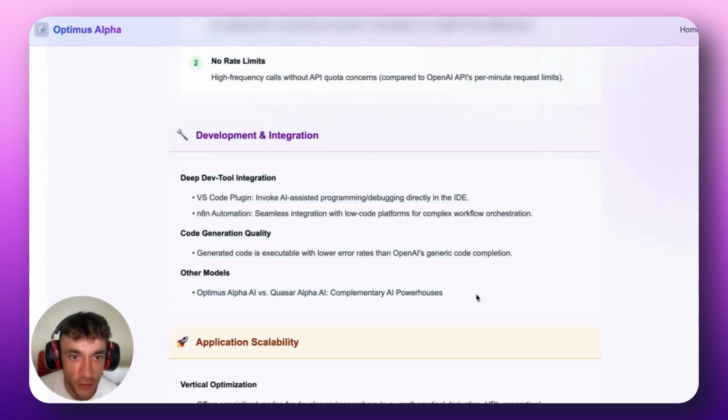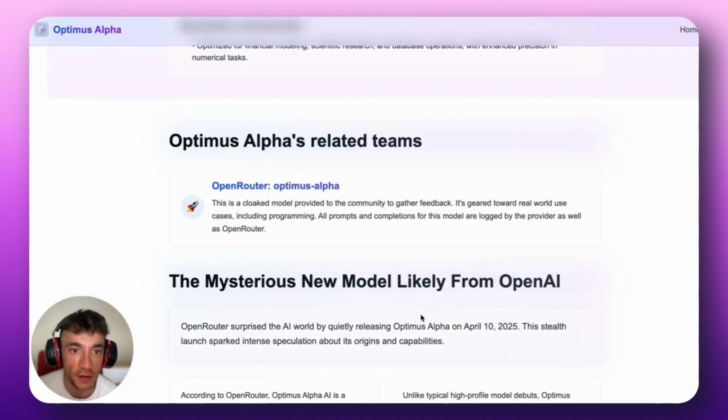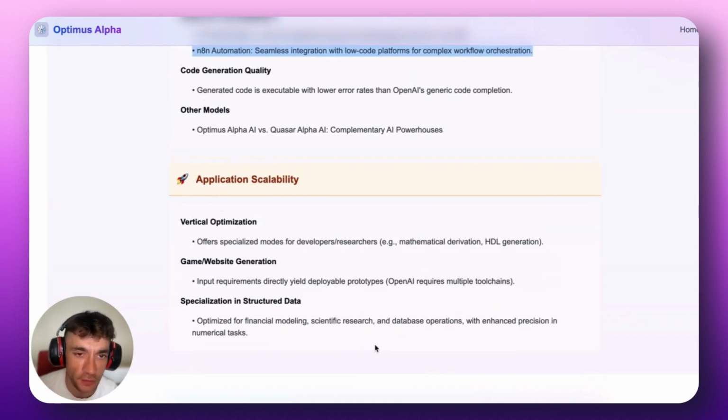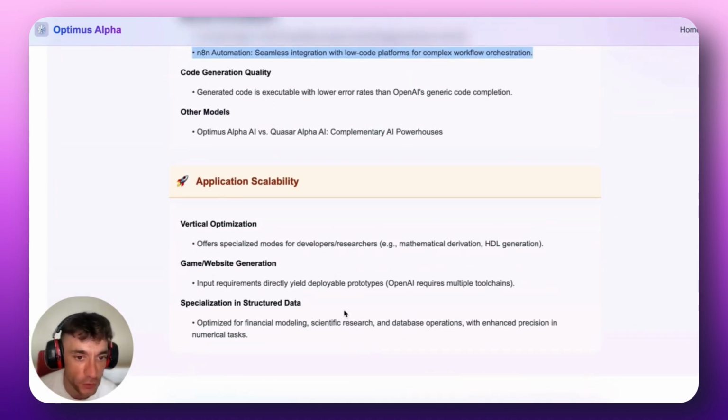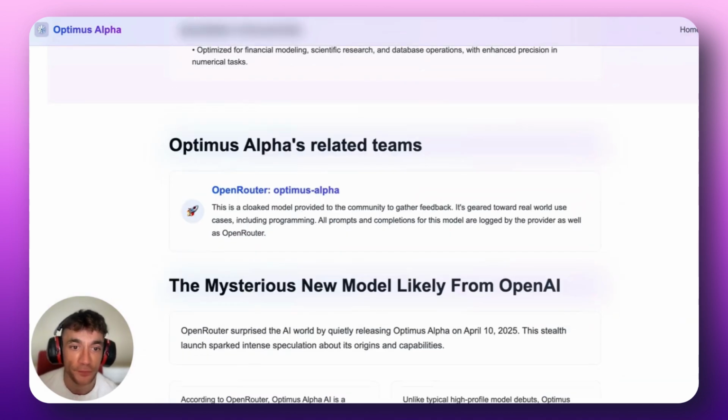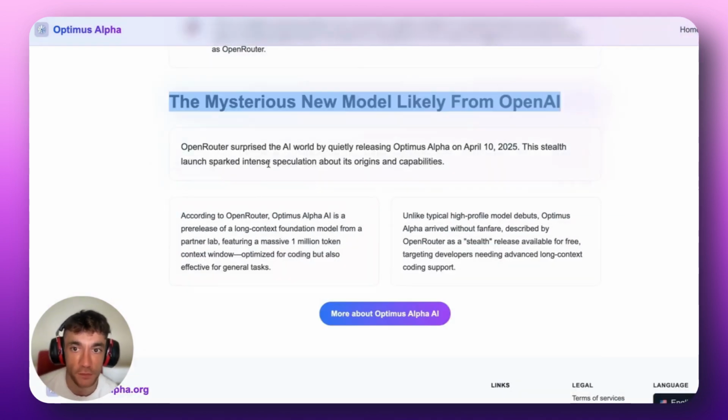So it's really powerful. And you can also see here, you can use it inside n8n. So you can create little one-click AI agents on that. I've got tons of tutorials on that inside the AI Profit Boardroom if you want to learn how to do that stuff. And a lot of people are saying it's likely from OpenAI.